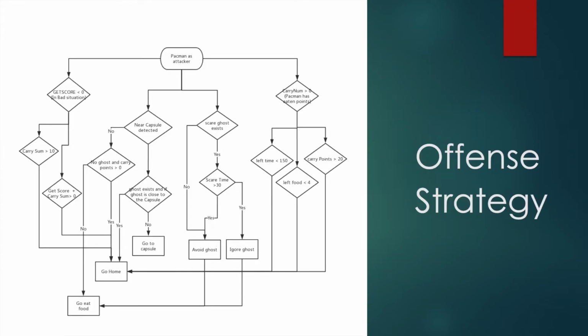Different agents handle offense and defense separately, and an overall offense and defense strategy are designed for both methods to cope with the changing scenarios, as the slides show. In the offense strategy, as you can see, the Pacman actually plays very safe since most of the scenarios lead to avoiding ghosts and going home.